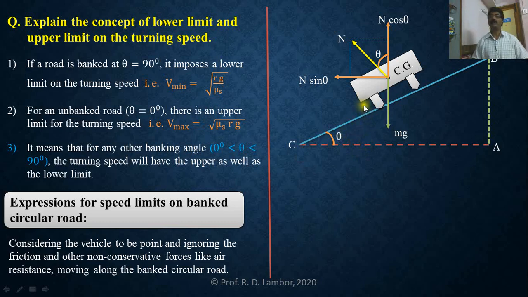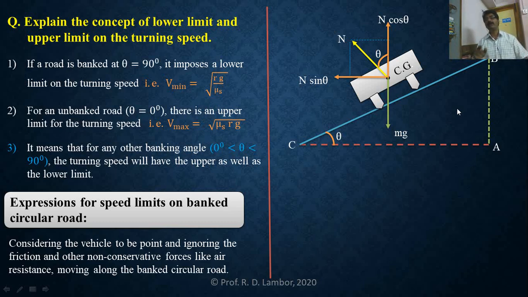And what we have not considered here is the friction between the road surface and tires. Actually, friction is there, but presently we have ignored it because we want to find how this arrangement will provide the centripetal force in the absence of friction. And secondly, non-conservative forces like air resistance we have ignored, not considered.